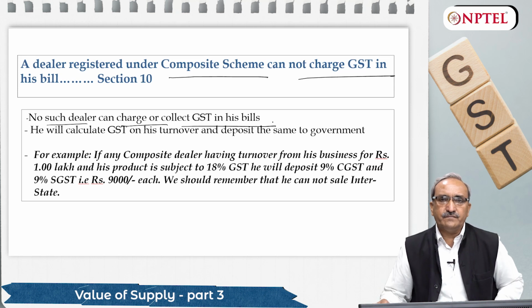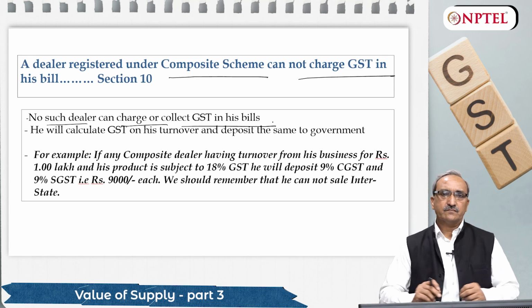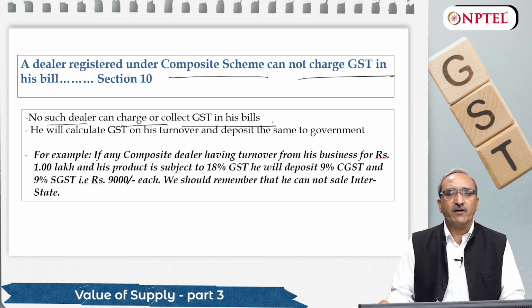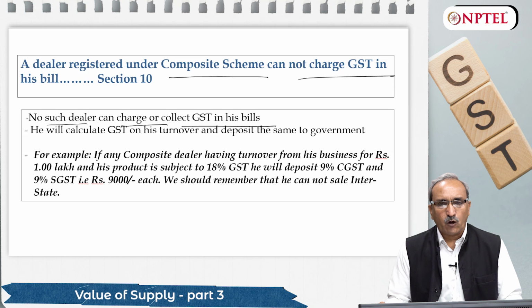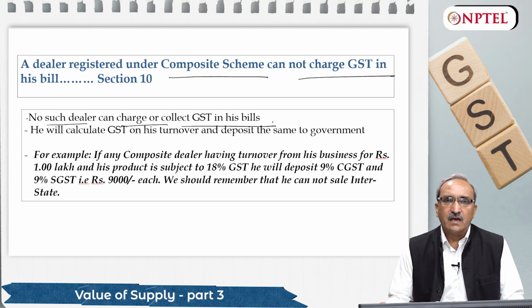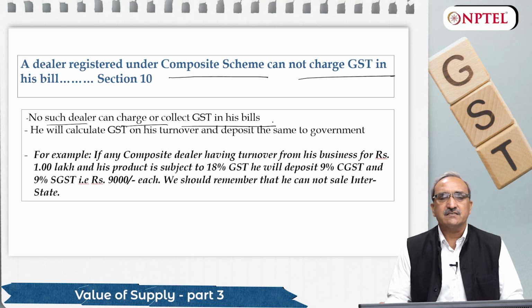So if he is a service provider and his services are related to the accounting profession, and such services are subject to GST at the rate of 18%. But a person who is a service provider of accounting services has opted for the composite dealers scheme. So when he raises a services bill to his client, suppose 1 lakh rupees a year, he will not charge 18% tax in his bill. This is the condition for composite dealer.